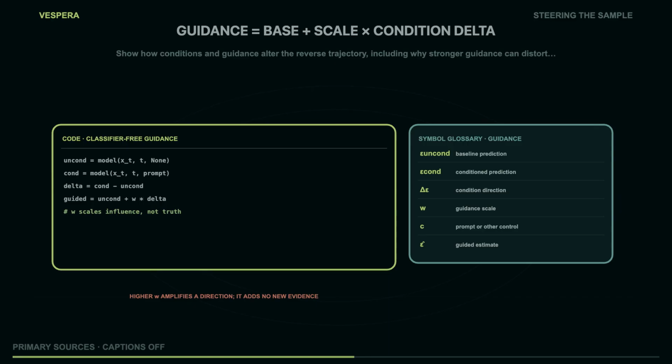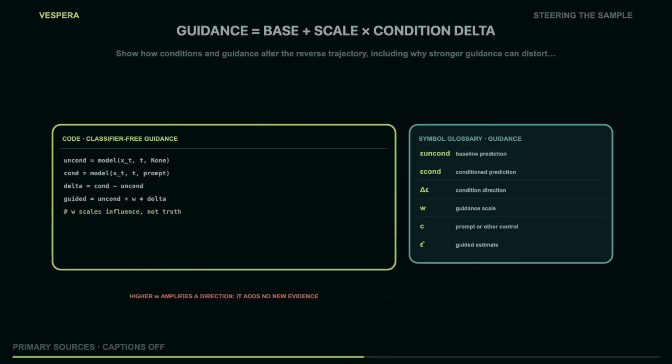If the condition is ambiguous or the model has weak coverage, higher scale can amplify the wrong distinction. Seeds are useful for comparisons because they hold one source of randomness fixed, while a prompt or guidance setting changes. But a seed is not a universal identity lock. Change the model, latent size, conditioning encoder, or sampler, and the same integer may describe a different initial field or a different trajectory. A first frame or first-last frame control can provide stronger continuity evidence, but it still needs visual review. The production plate plan treats continuity as a test, not a promise.